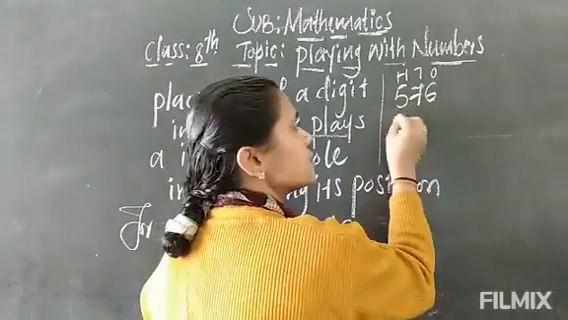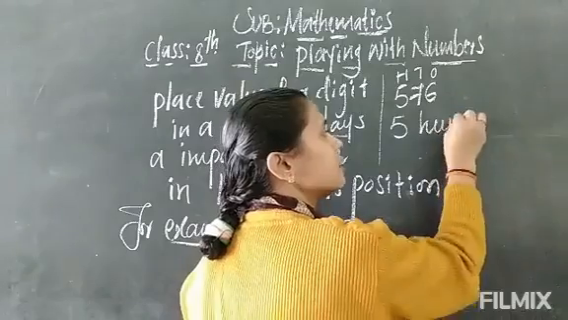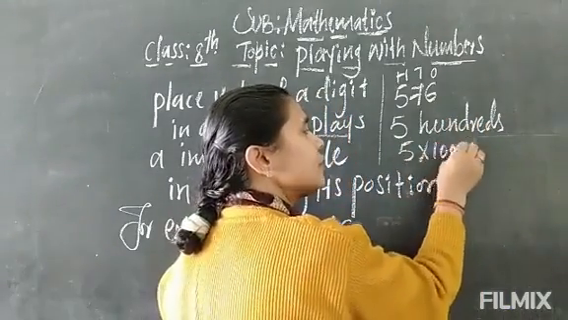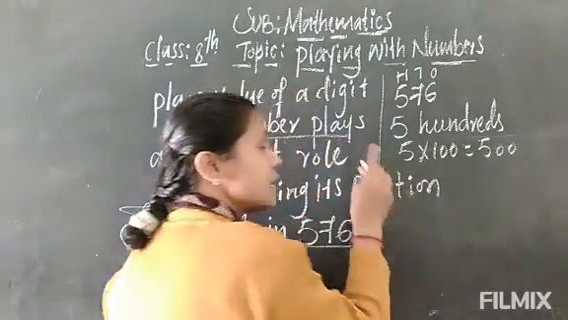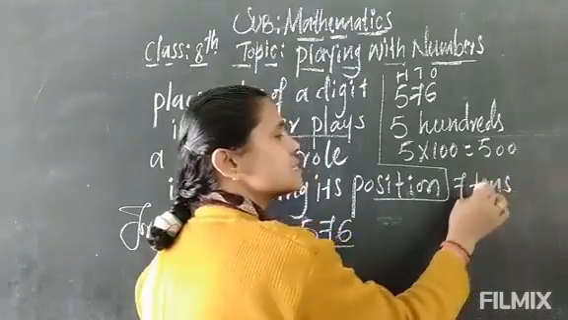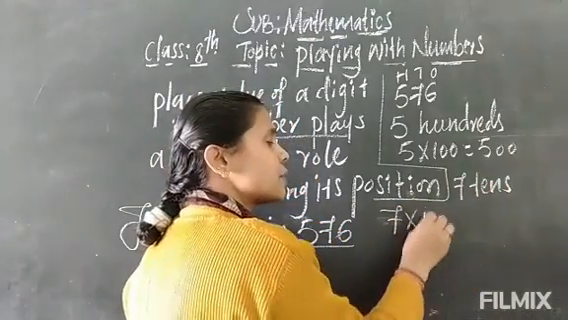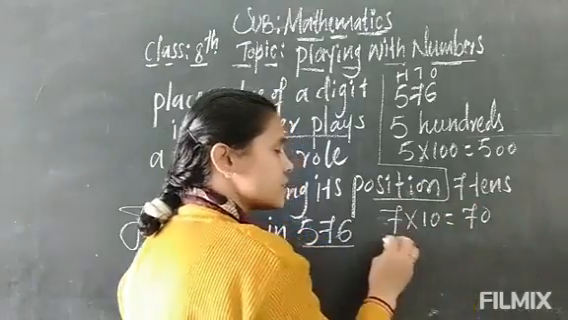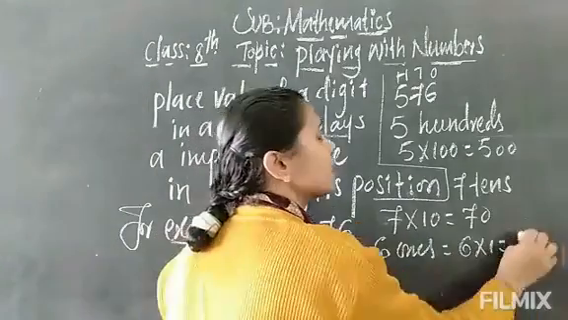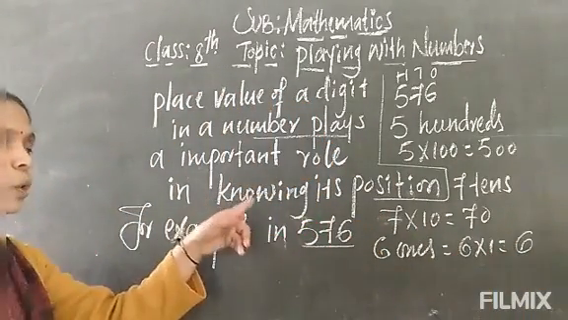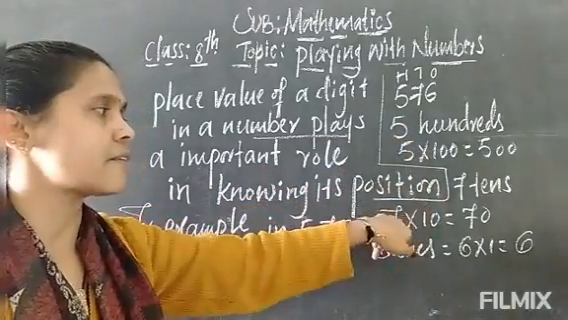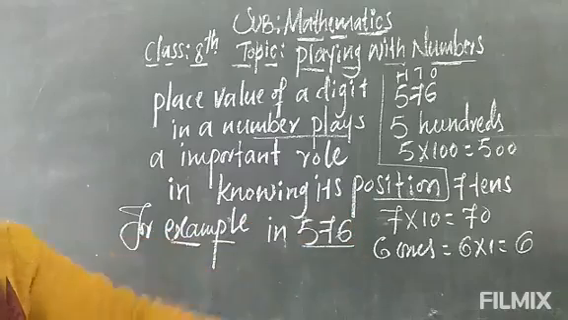Now we have to say this: 5 hundreds are there. So that should be multiplied, 5 into 100, we get 500. Similarly, 7 is in the tens place. 7 tens are there. So we have to multiply 7 into 10, that is 70. Again 6 ones, so we have to take 6 into 1 is equal to 6. By knowing its position, easily we can find out the value. 5 is in the hundreds, 7 is in the tens, and 6 is in the ones here.